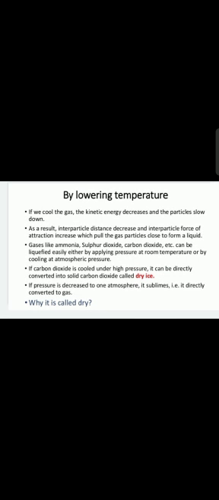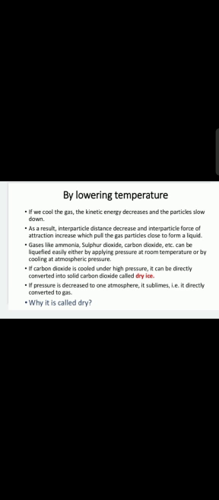By lowering the temperature, if we cool the gas, the kinetic energy decreases and the particles slow down. As a result, interparticle distance decreases and interparticle force of attraction increases, which pulls the gas particles close to form a liquid. Students, gases like ammonia, sulfur dioxide, carbon dioxide, etc. can be liquefied easily either by applying pressure at room temperature or by cooling at atmospheric pressure.